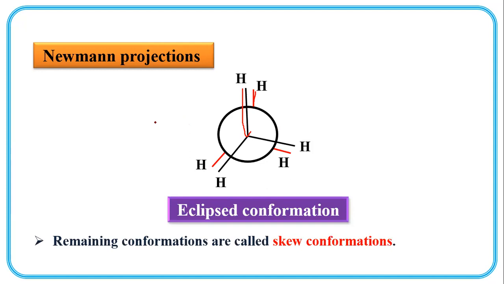The remaining conformations are called skew conformations. Any angles between 0 and 180 degrees, all these conformations are known as skew conformations.